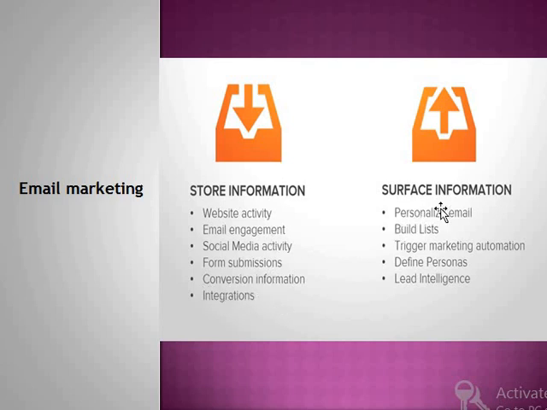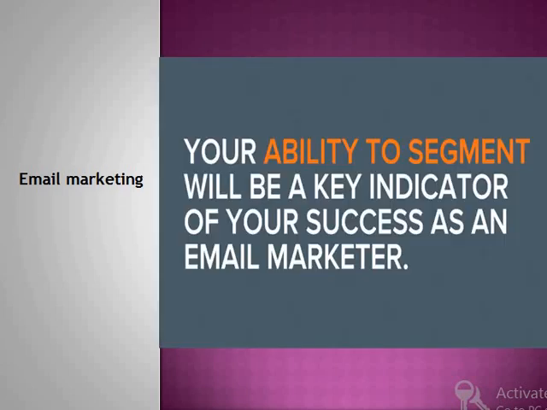Surfacing this lets you personalize email, build lists, trigger marketing automation, and define personas and lead intelligence. Lead intelligence means getting more information about the lead.